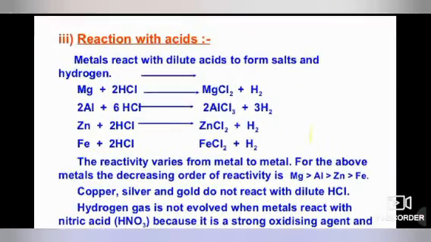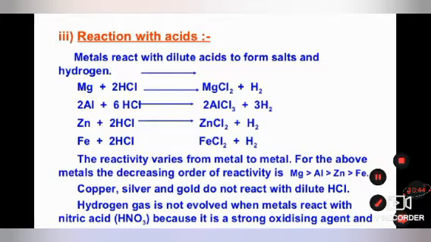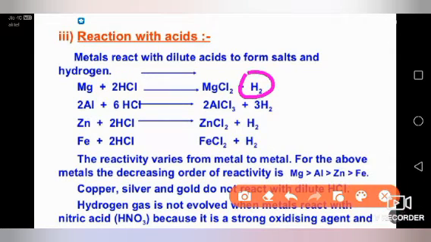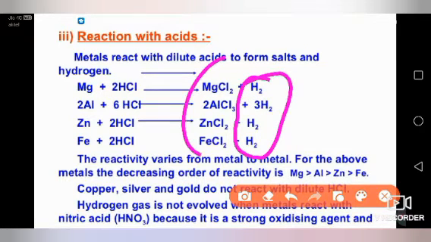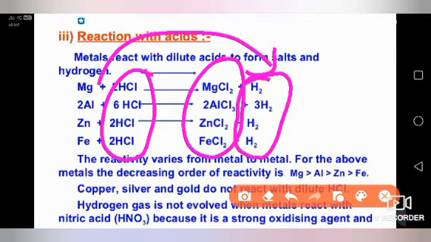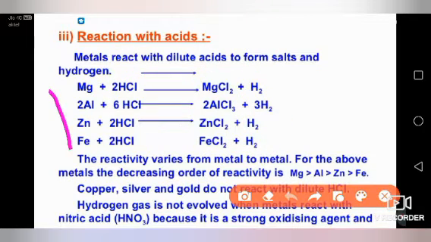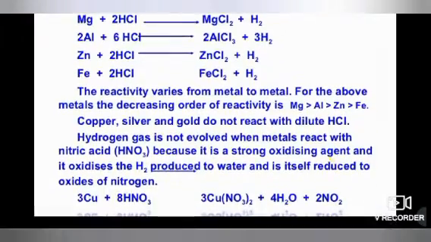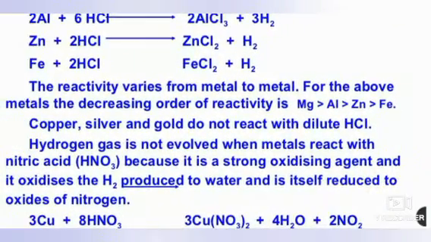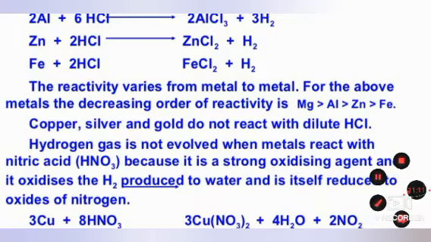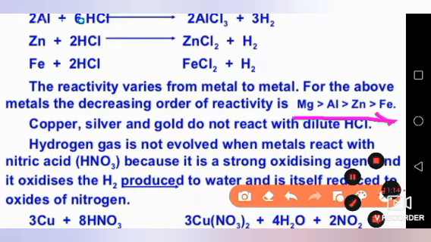Reaction with acid we have already done in one chart, but still, metal reacts with dilute acid to form salt and hydrogen. So the most important point is that all of these produce hydrogen gas, along with chloride. Whenever any metal reacts with HCl, it will produce H2 gas. Whenever a metal reacts with any dilute acid, it will produce hydrogen gas. The reactivity varies from metal to metal. For the above metals, what is the decreasing order? Magnesium is highly reactive, then aluminum, then zinc, then iron. Copper, silver, gold do not react with acid.